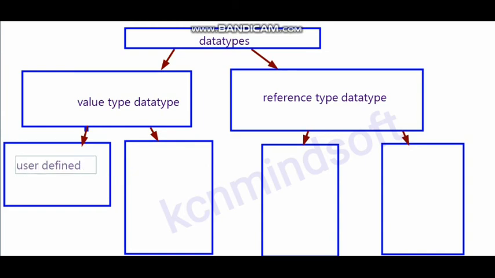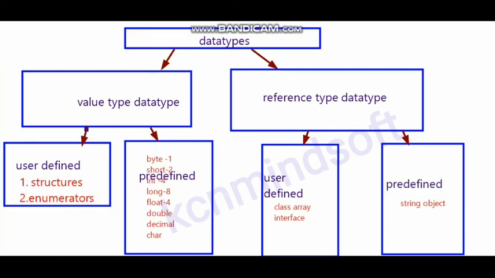In reference type data type, it will be divided into two types: user defined and predefined data types. In user defined data types, it will store class and arrays and interface, whereas predefined data types, it will store string and object.